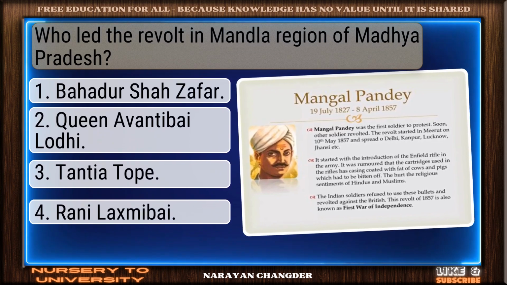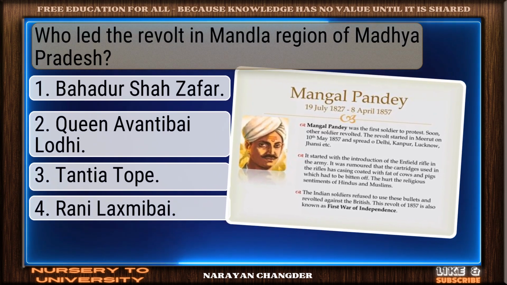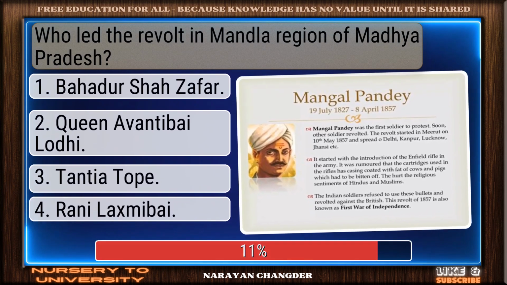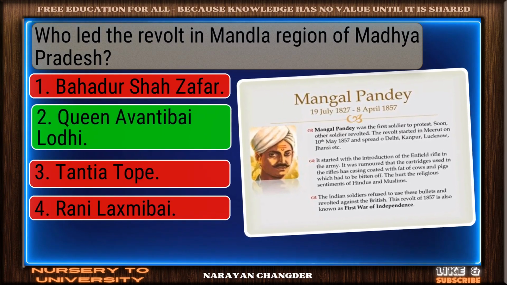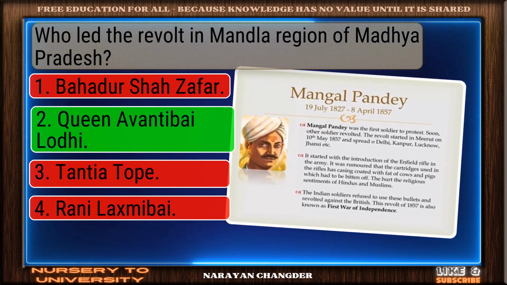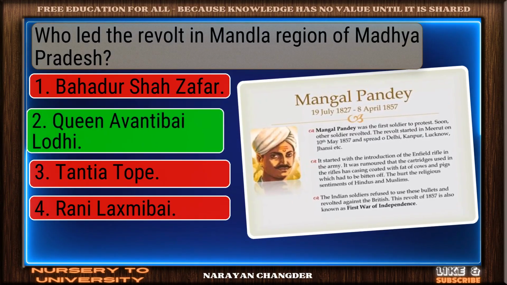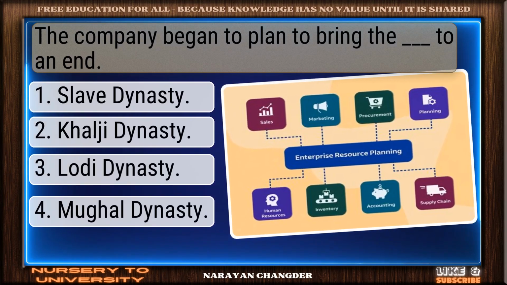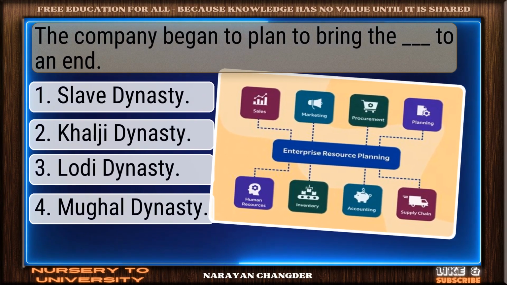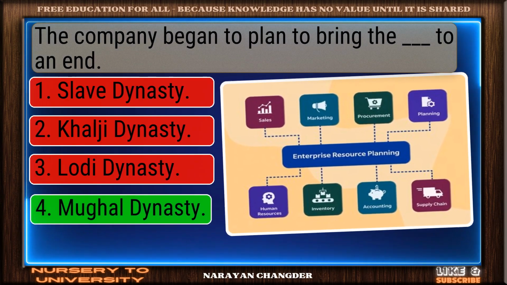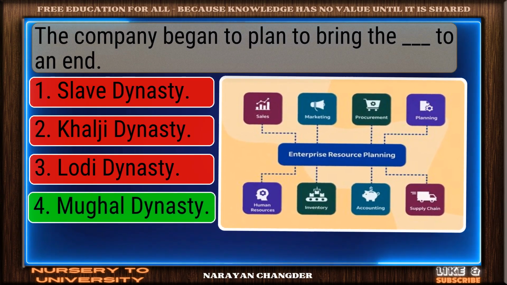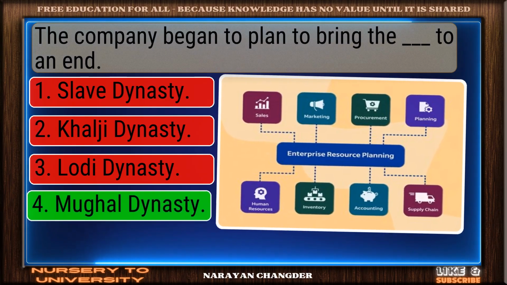Question number 84. Who led the revolt in Mandla region of Madhya Pradesh? Well reasoned. Queen Avantibai Lodi is the correct choice. Question number 85. The company began to plan to bring the dash to an end. Sharp thinking. Mughal dynasty is the right choice.